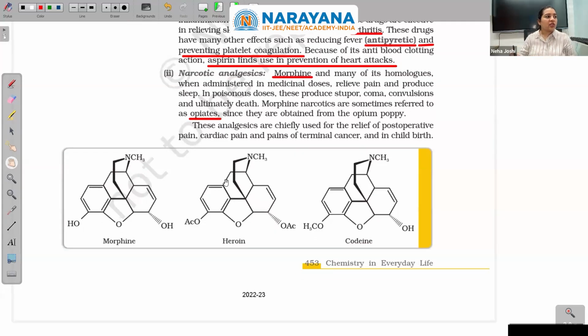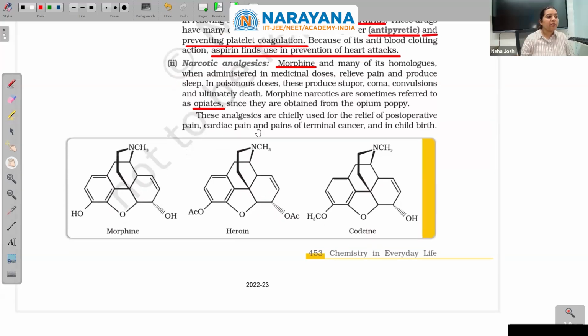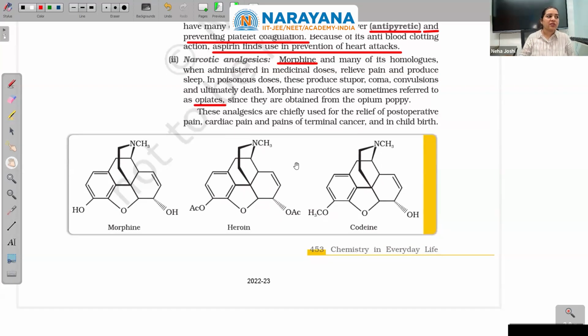So these analgesics are chiefly used for the relief of post-operative pain like cardiac pain and pains of terminal cancer and in the childbirth. Check the structure.